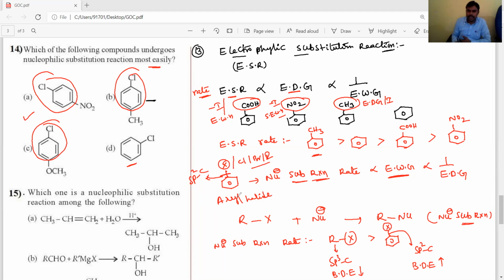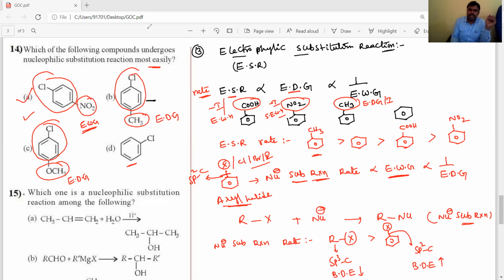Already I said aryl halide nucleophilic substitution reactions are increased by electron withdrawing groups. This one has an electron withdrawing group, while this is an electron donating group, and this is also an electron donating group. Only this one has an electron withdrawing group, so it is more reactive towards nucleophilic substitution. Para-nitrochlorobenzene is more reactive compared to chlorobenzene, paramethyl chlorobenzene or paramethoxychlorobenzene. So the 14th question answer is the first one.